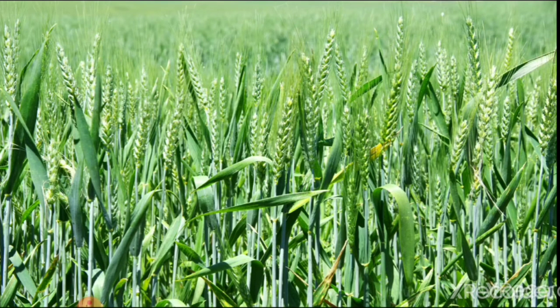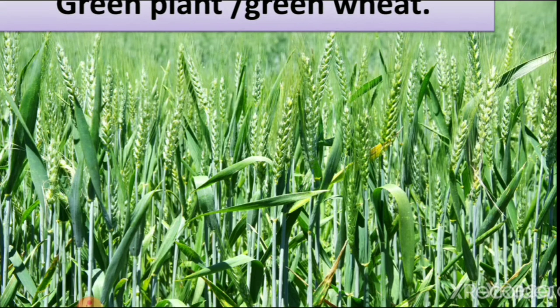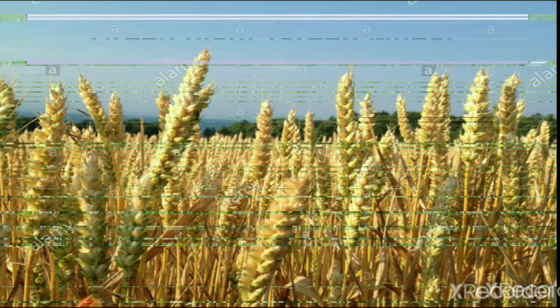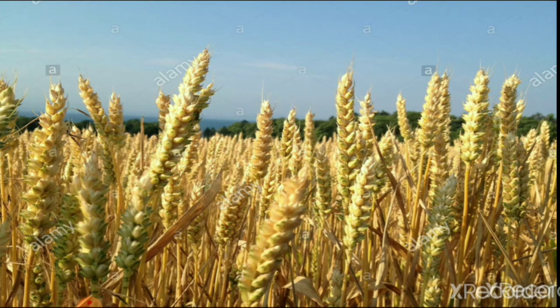After that, they get sunlight from the sun and they start to dry. You can see the green wheat here. Then you can see that after some time the wheat keeps growing and becomes dry. So here you can see the stem of wheat is very dry, while the wheat is still a little bit green here. So we need to dry it properly, then we take the wheat out from it.